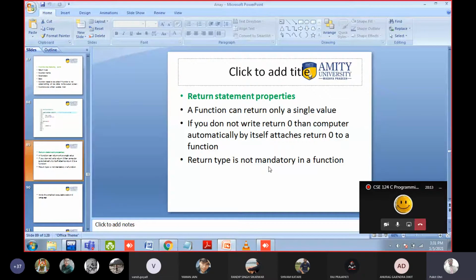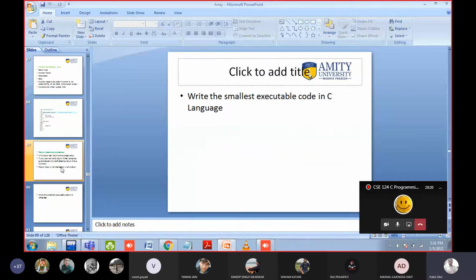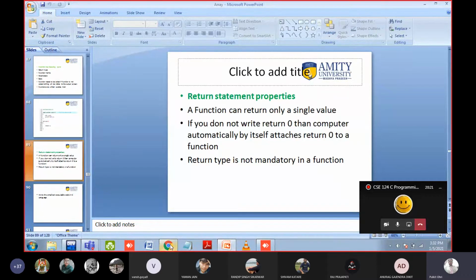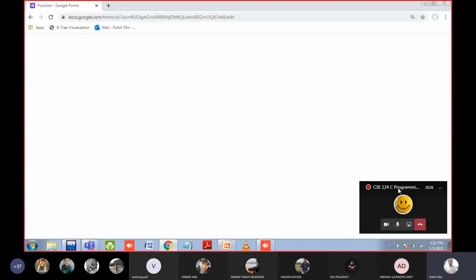So I think that's all. I will share a quiz link, and the quiz is based on around 12 questions from the function topic. It is a very simple quiz. Whatever I have told you, the same thing will apply here. But there is something unique I have done in this particular quiz.